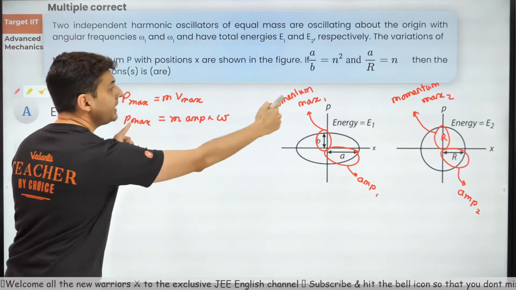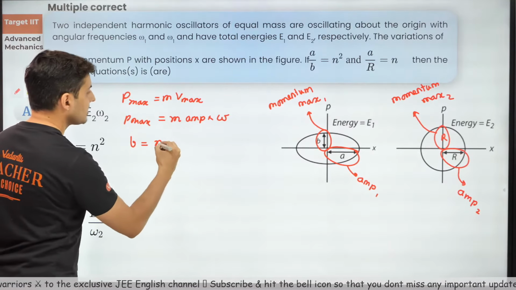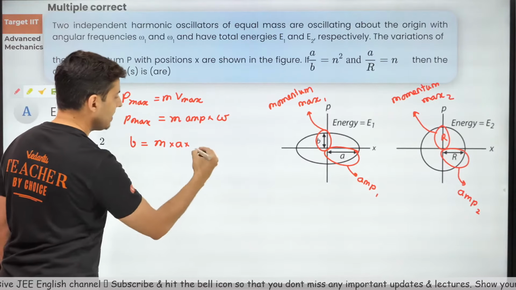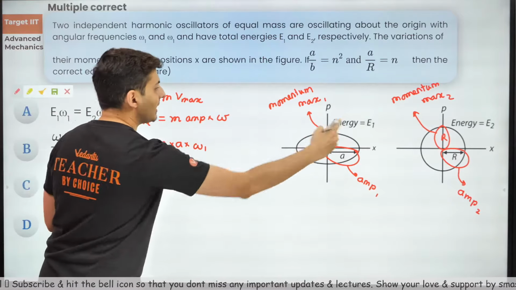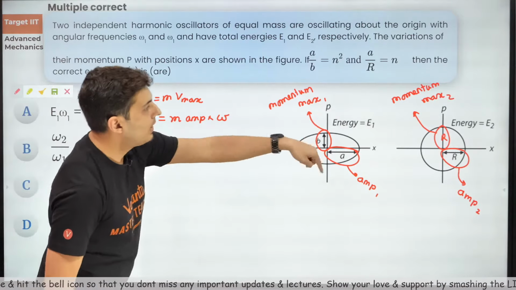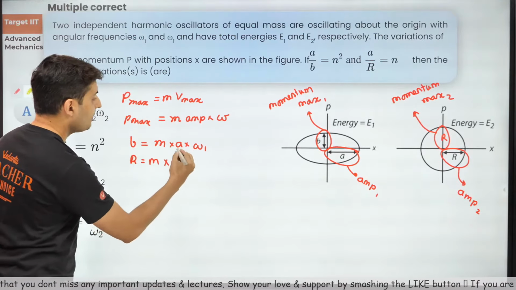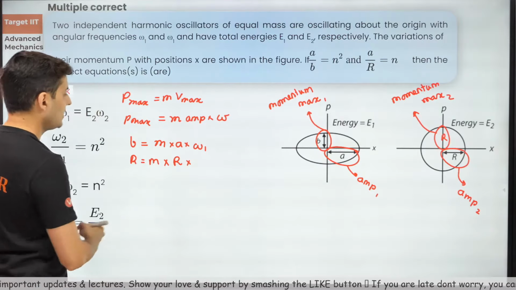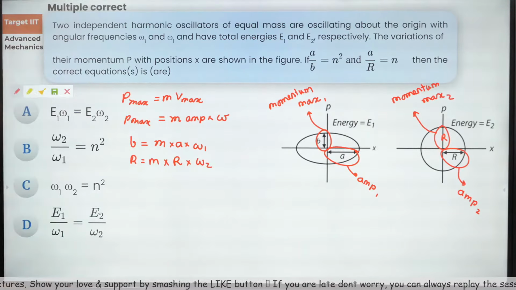The maximum momentum for the first case is B, which is mass M into amplitude A into omega 1 for the first situation. Similarly, for the second situation, check it out: maximum momentum is R, mass is M, amplitude is R again, and you have angular velocity omega 2. Is it making sense, everybody?